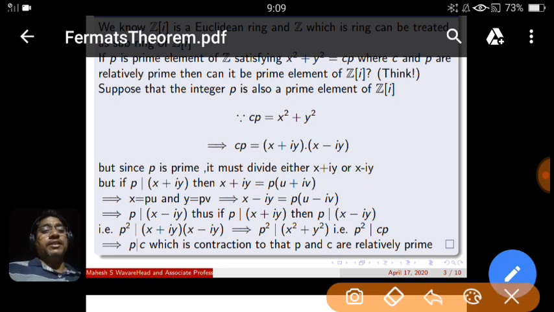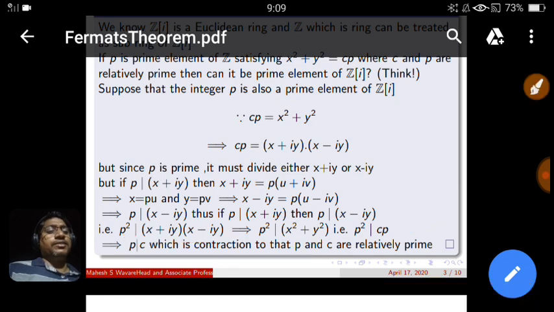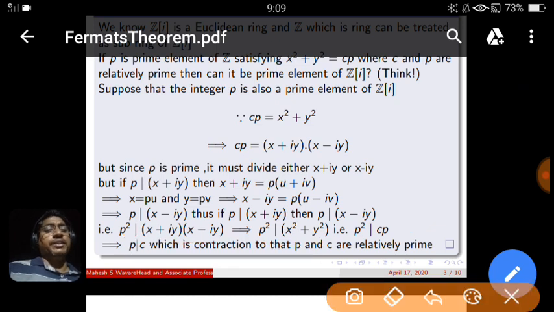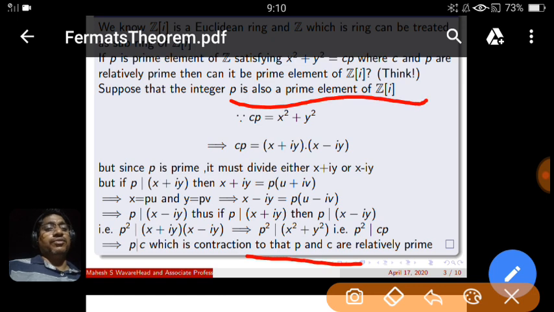So this statement implies that p square divides the product of these two. What is the product of these two? The product of these two is x square plus y square. That is, p square divides cp. As p is common and p is prime, one can easily say that p divides c. And this is a contradiction to your statement that p and c are relatively prime. So what we assumed, p is also a prime element of Z[i], is not true. In this case, p has to be a composite number.